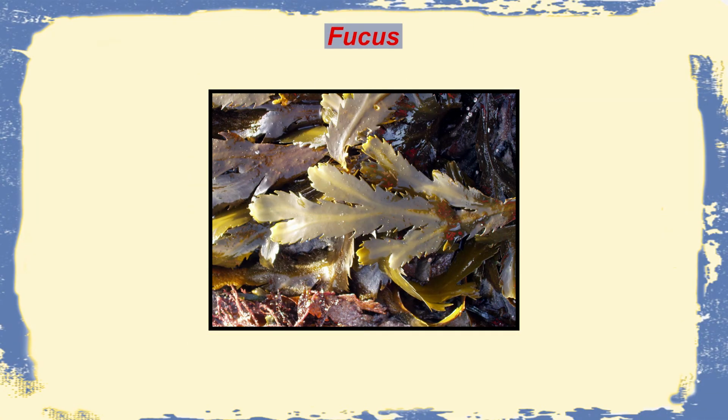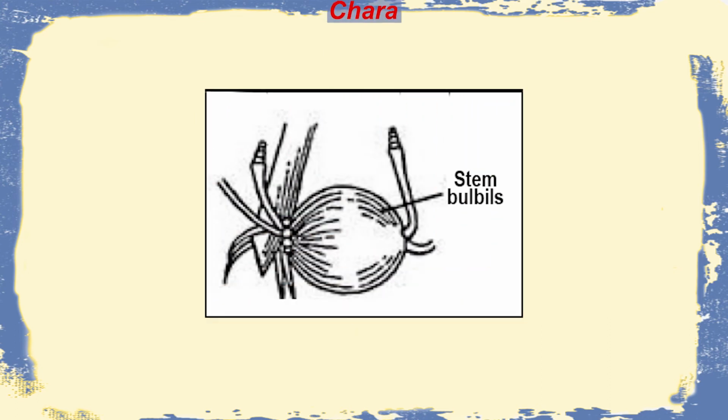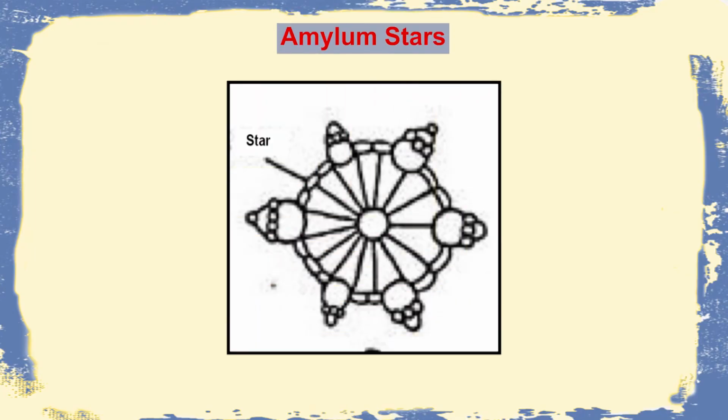Then there are others, like the formation of adventitious branches, often seen in Fucus. Then there can be production of bulbils, which are tuber-like outgrowths that contain storage food, and when they are detached, they can also give rise to a new plant body. This is seen in Chara. Then there are some simpler forms like the amylum stars. What are these? These are star-shaped aggregations of starch, containing cells which are developed on the lower nodes of the Chara, as we can see here.